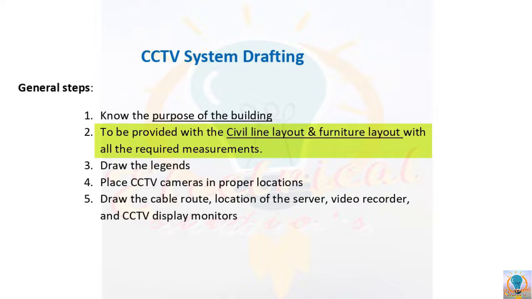Okay, then by furniture layout you can mention the focus of the camera. Let's talk with respect to your bank. Now suppose your client wants to monitor his employees' computer screens in order to ensure that work is going fine or not. So for this purpose you should know the location of the employees' computer tables. Then you are able to place the camera facing that computer screen.